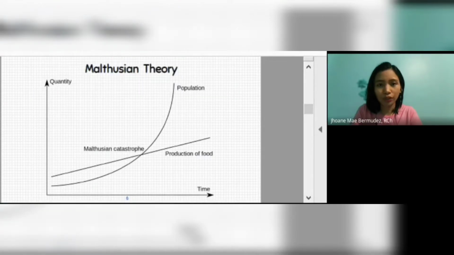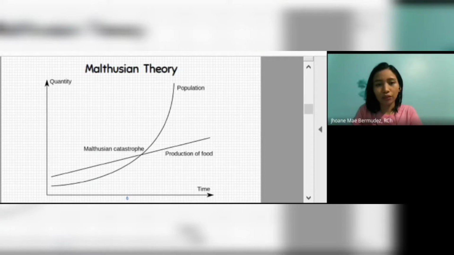So we have here the Malthusian theory formulated in 1798. According to Thomas Malthus, population growth is exponential. So we can see a curved line that increases rapidly with time. On the other hand, agricultural production is arithmetic. So it increases with time in a straight line.